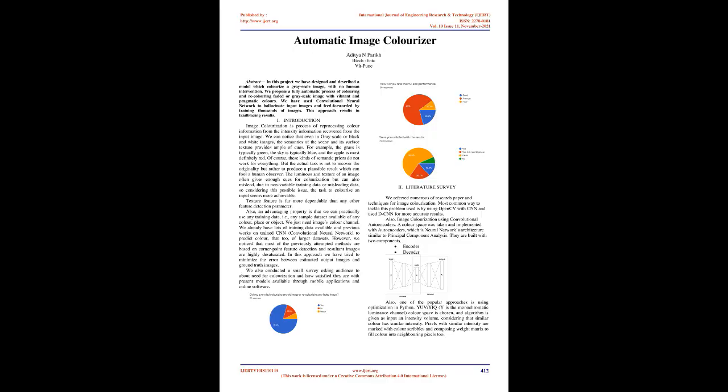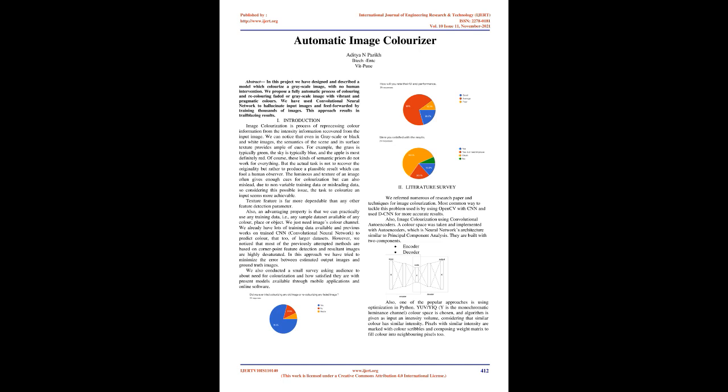Automatic Image Colourizer. Abstract. In this project we have designed and described a model which colorizes a grayscale image, with no human intervention. We propose a fully automatic process of coloring and recoloring faded or grayscale images with vibrant and pragmatic colors. We have used a convolutional neural network to hallucinate input images and feed forwarded by training thousands of images. This approach results in trailblazing results.